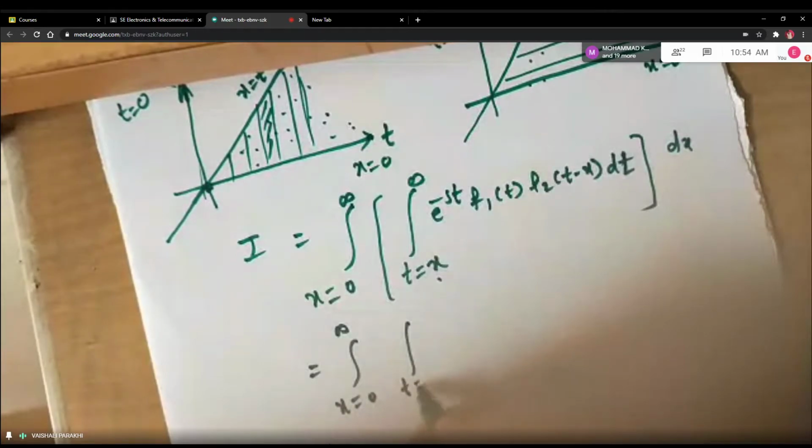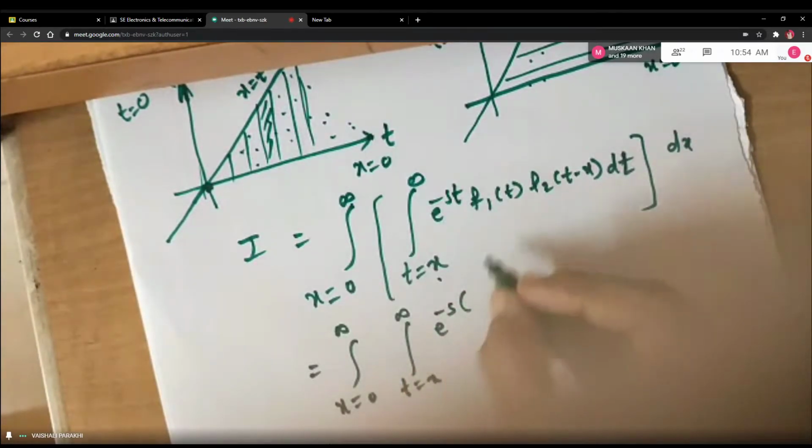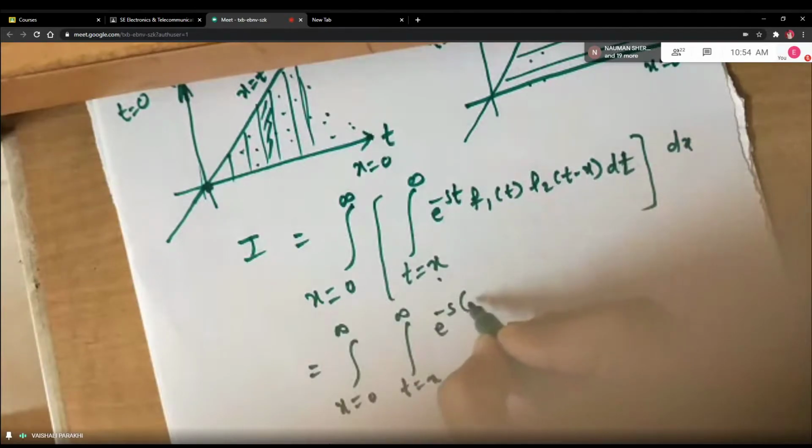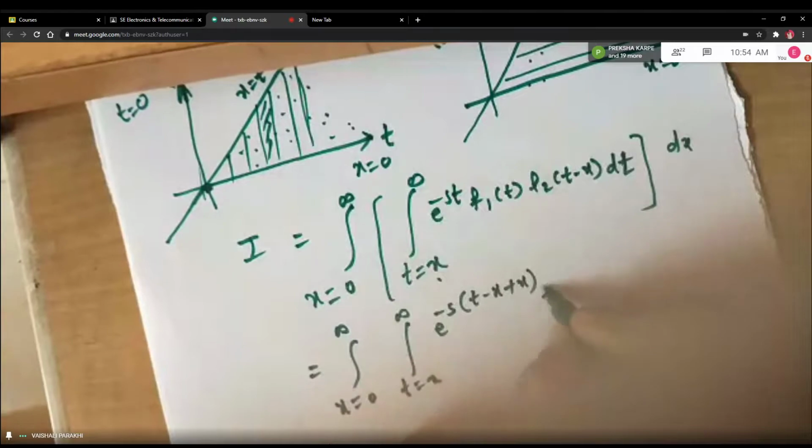Now see students, there are some key steps which you need to remember. See what I do here. In the exponent, I take out minus s, and from this t I subtract x and I add x. No change in other terms.